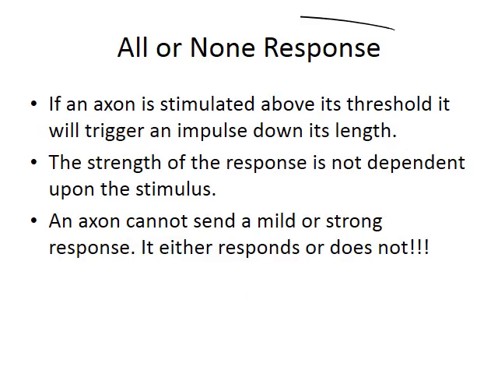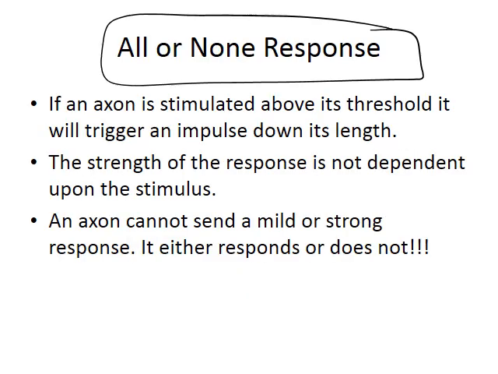All or none response. If an axon is stimulated above its threshold, it will trigger an impulse down its length. The strength of the response is not dependent upon the stimulus. An axon cannot send a mild or strong response. Either it sends or it doesn't.